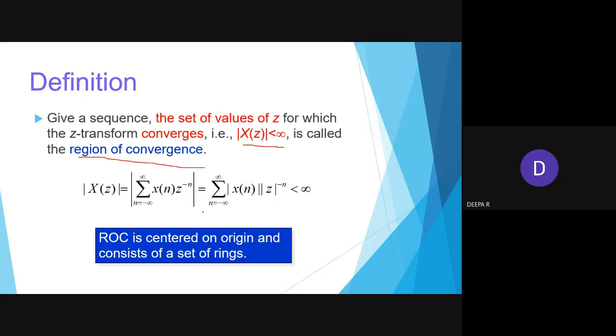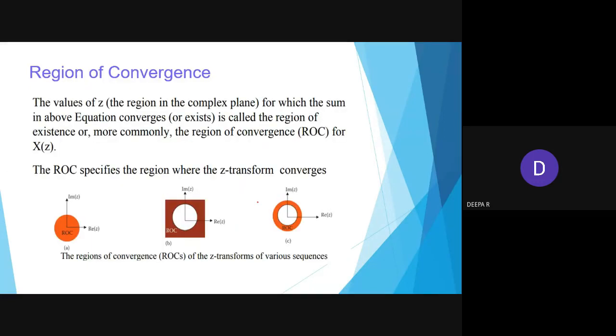How will it be? We'll see. Here you apply the modulus: summation n equal to minus infinity to infinity, modulus of x of n times z power minus n should be less than infinity. It is centered on the origin and consists of a set of rings. The region in the complex plane for which the sum exists or converges is called the region of existence, or more commonly the region of convergence of X of z.